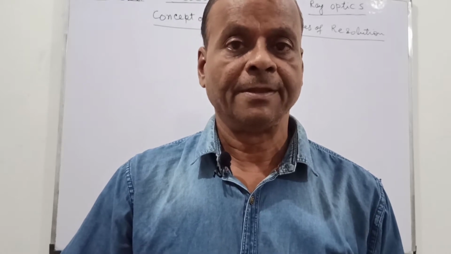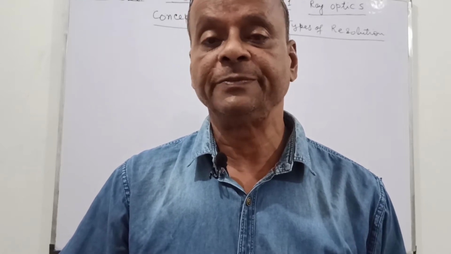We know that if there is a point object, then the image formed by the optical system is not a point image. This is due to diffraction, because there is a circular diffraction ring. So as such, due to the diffraction, there is a diffraction pattern of the images. So I will take it here.